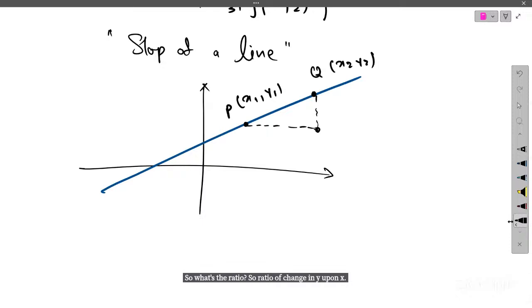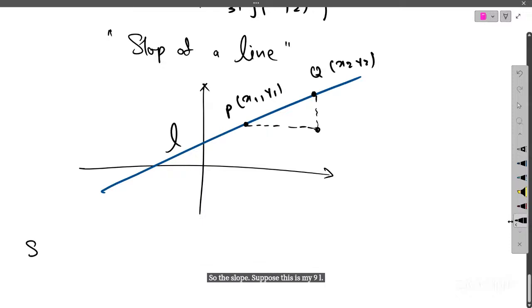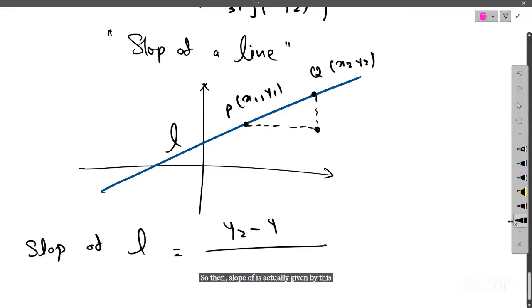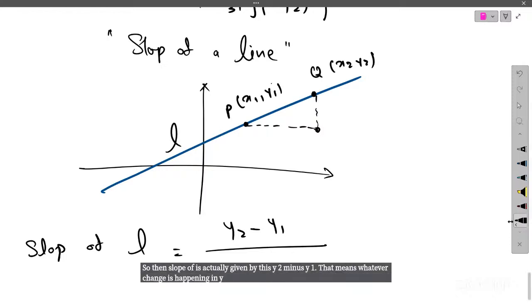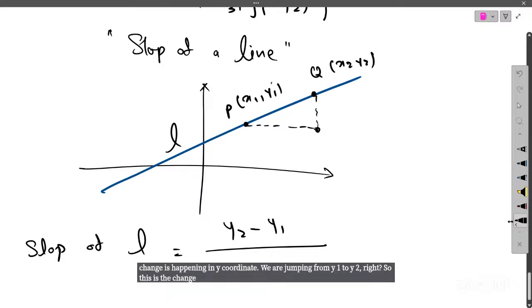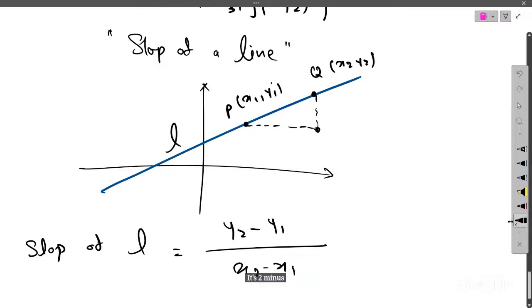Suppose this is my line L. Then the slope of L is given by y2 minus y1, that is whatever change is happening in the y coordinate, as we jump from y1 to y2, upon x2 minus x1. So this ratio is known as the slope of line L.